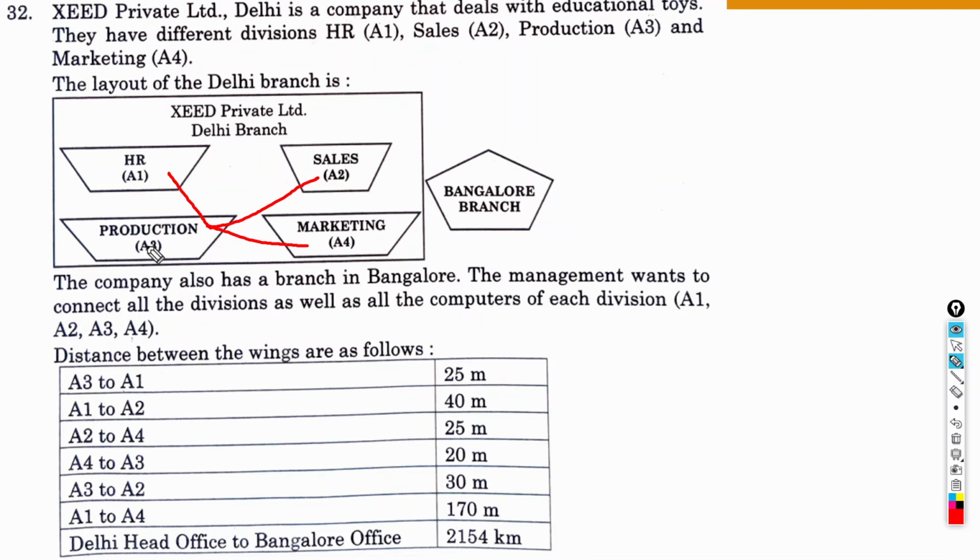ठीक है, केबल लेआउट डायग्राम है ये. So A3 will be connected to A1, then A3 will be connected to A2 and A3 will be connected to A4. So this is the layout. Okay. Then we'll also see कि A3 से A1 का डिस्टेंस कितना है. If we see A3 to A1, so A3 to A1 25 meters, that's okay, within the limit. Then A3 to A2, this is also within the limit, okay. Then A3 to A4, so this is also within the limit. So repeater will not be put anywhere. So now we are ready to answer the rest of the questions, okay.